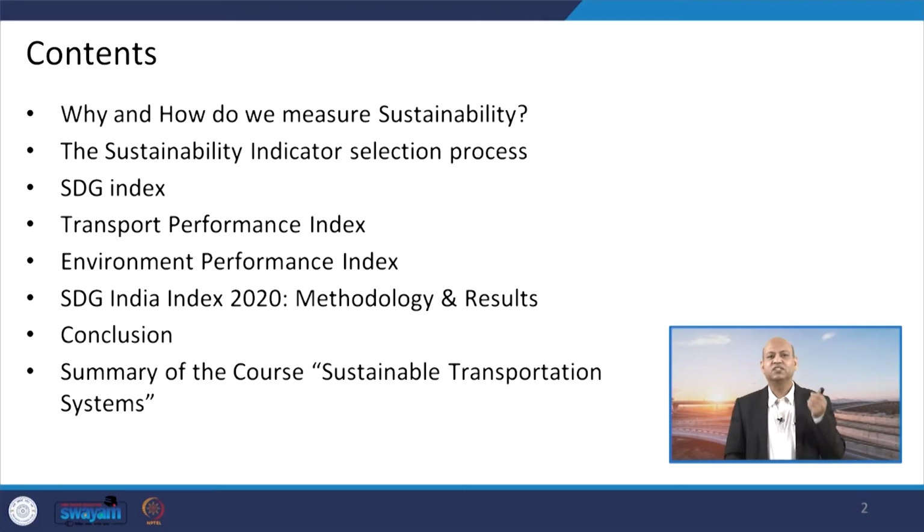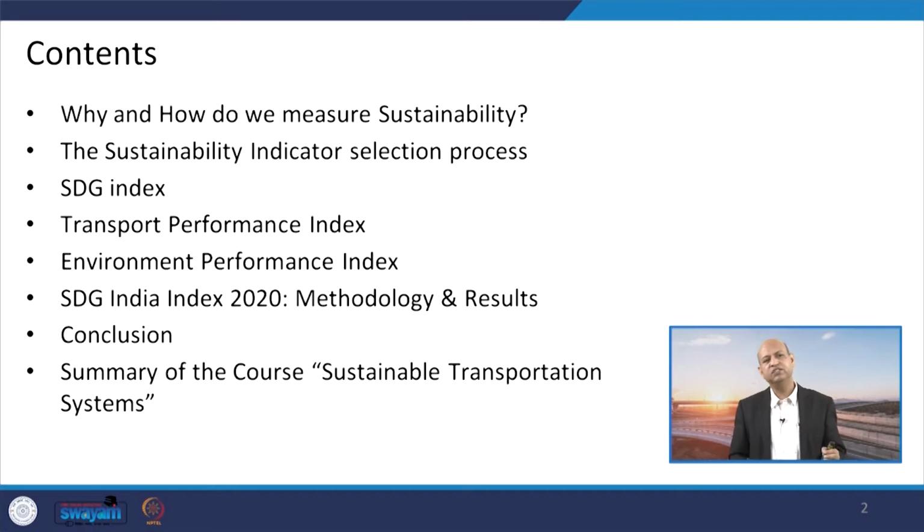Anyway, next, the sustainability indicator selection process. How do we select the indicators which are compatible for a particular project or particular exercise? Then we will see the sustainable development goals, indices based on the sustainable development goals, and then the transport performance index, which is used for the evaluation of performance of the transport sector, and then the environmental performance index.